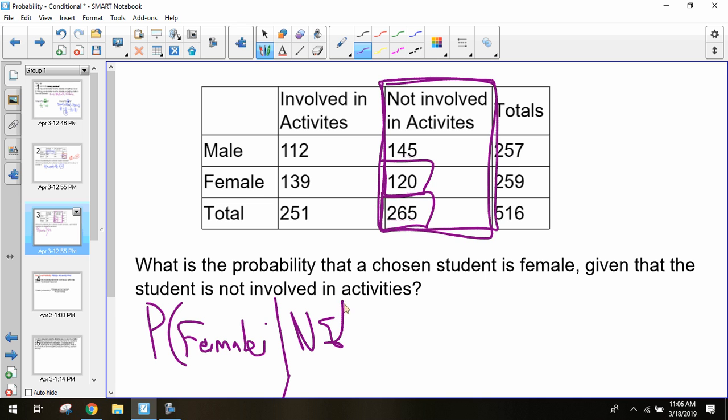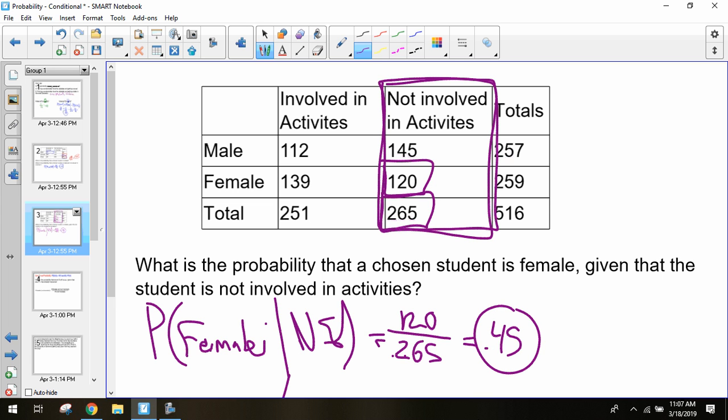And so our probability of being a female and not involved was the 120 out of our total number of students who were not involved, or 265. I'm always switching around my numbers. And we found that result to be 0.45. Are we okay with this?